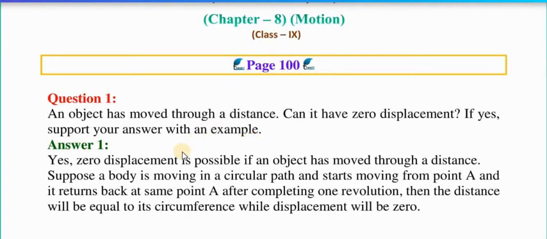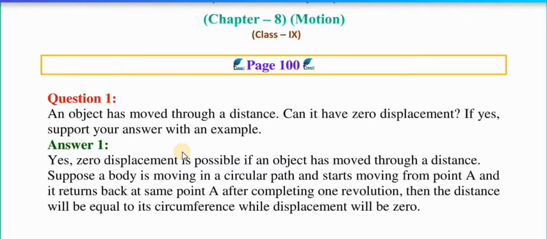As we know, displacement means we have to consider only the initial position and the final position, the shortest pathway. So when does it become zero? When an object starts from its initial position and after some time covers a different path, but at the end it again comes back to that point only.